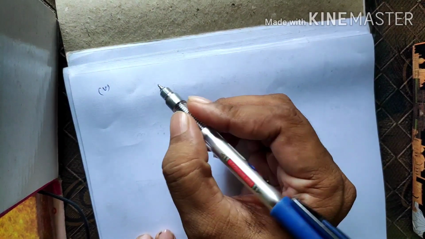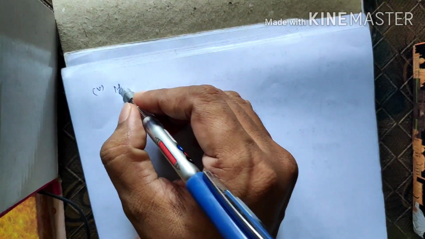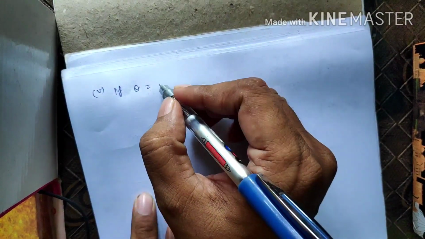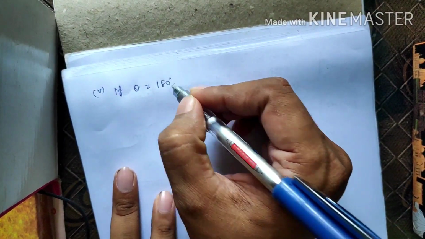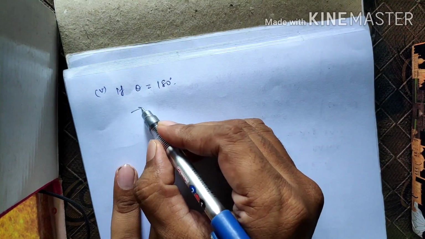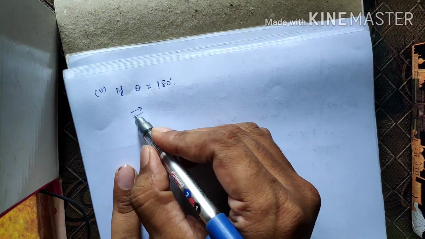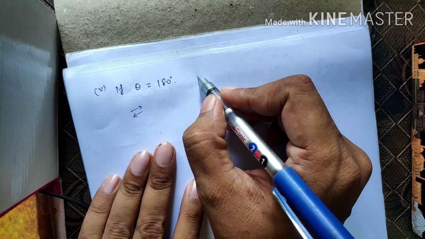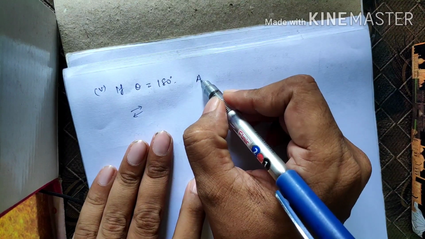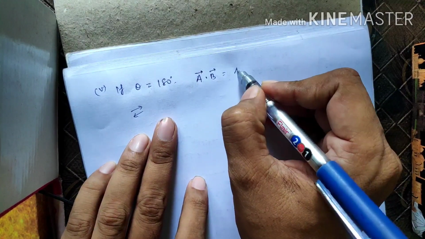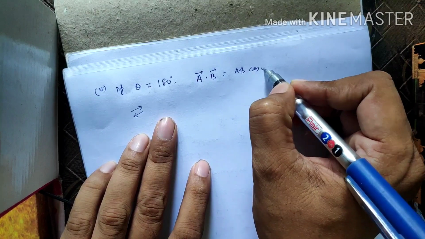Next property is that if theta is equal to 180 degree, that means the two vectors are unlike vectors. One vector is in this direction and the other vector is in the opposite direction. Then what should be the scalar product between these two? A dot B is equal to AB cos theta.